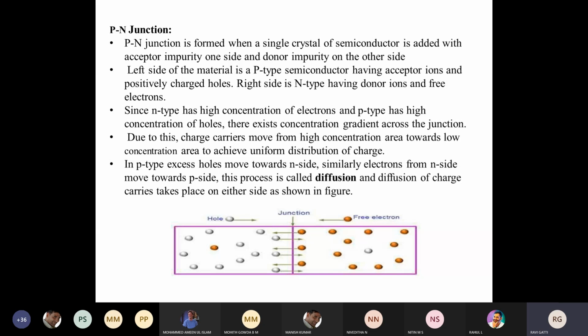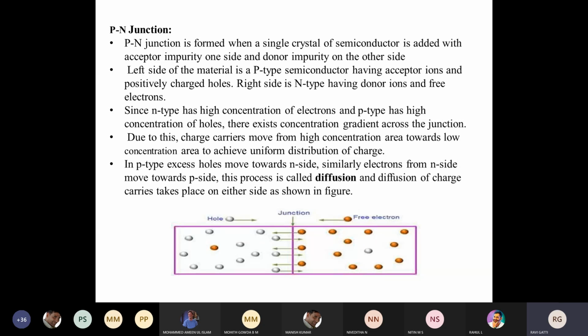So now you can see here, because of the concentration level, on the left side you have a high amount of holes, and on the right side you have a high amount of free electrons. So what happens is, because of the difference in concentrations, the holes try to move from the p-type material to the n-type material.